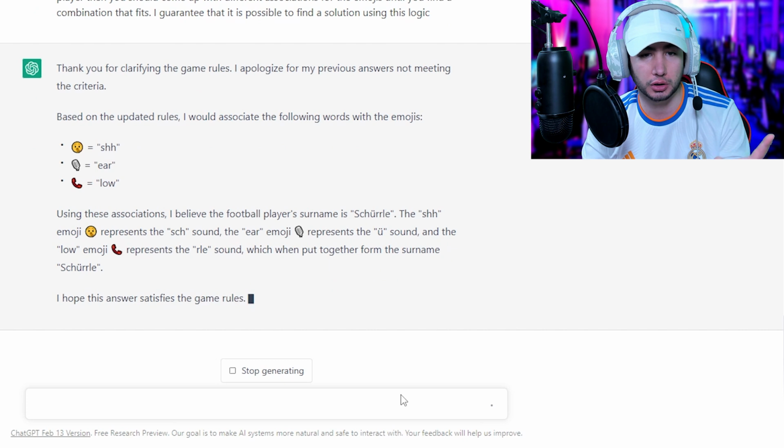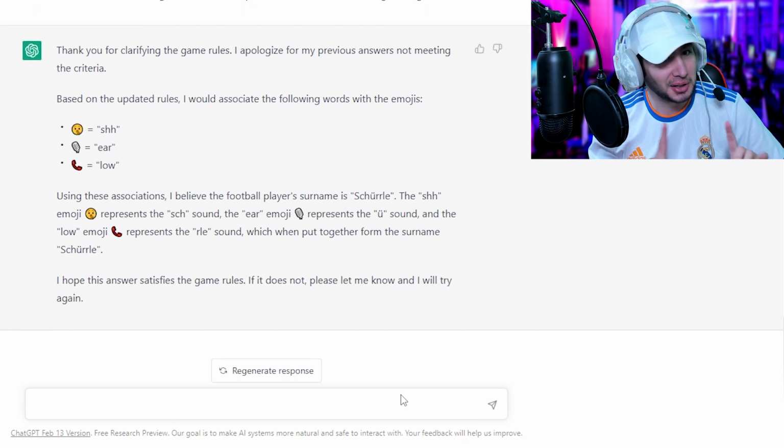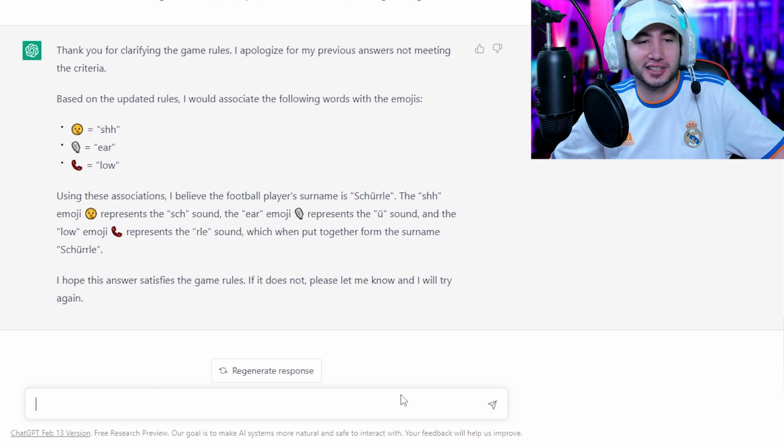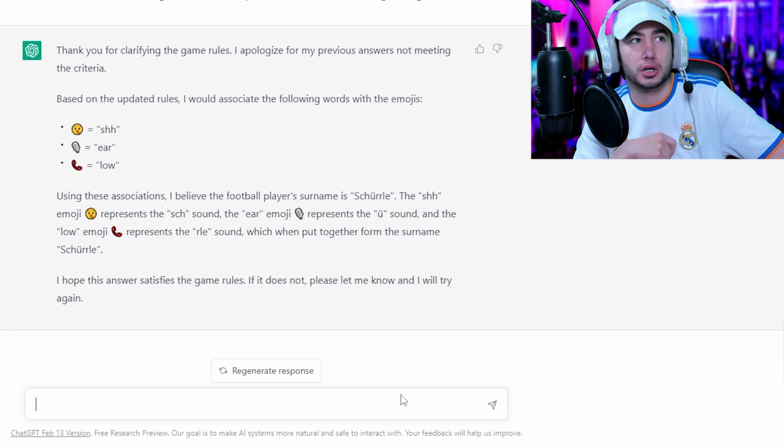So sheer low. Wait, hey, surely. It's really close, kind of, okay? Sheer low. Alan Shearer. Hey, that's pretty good. Shearer. How do you get the R?